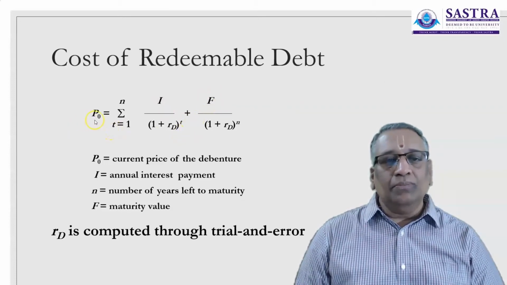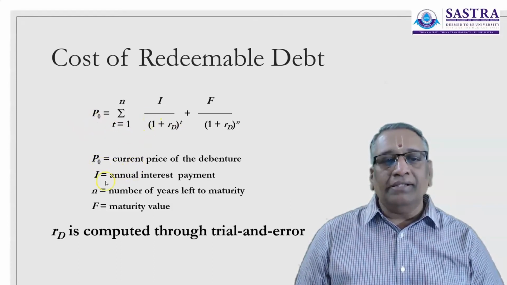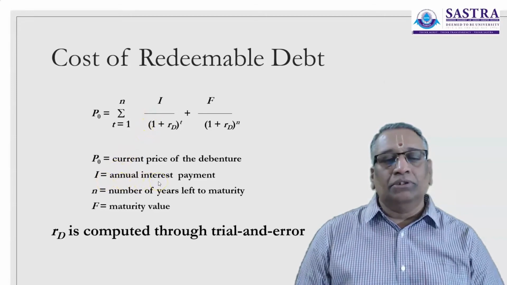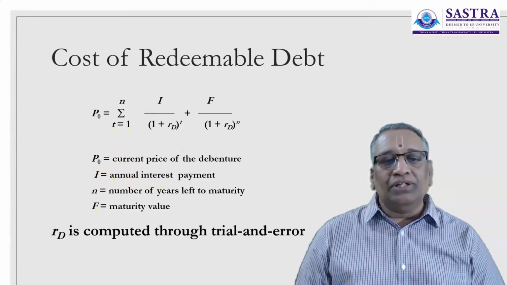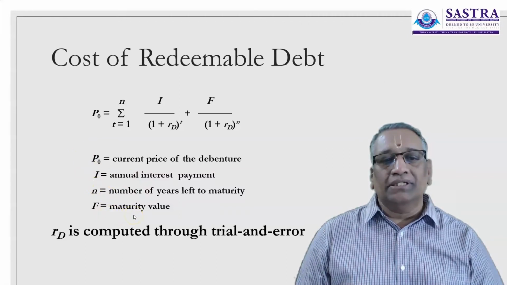So in this equation, P0 is the current price of the debenture or the amount realized by the firm, I is the annual interest payment, the coupon rate of interest otherwise, N is the duration of the bond, and F is the maturity value, that is the redemption value.